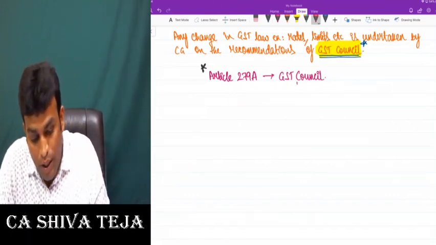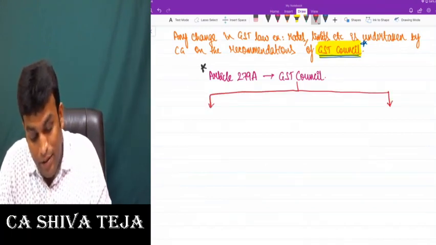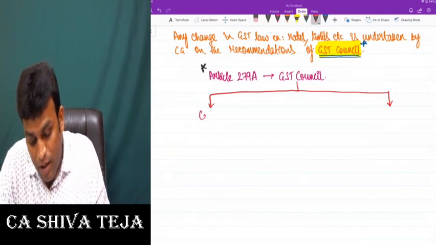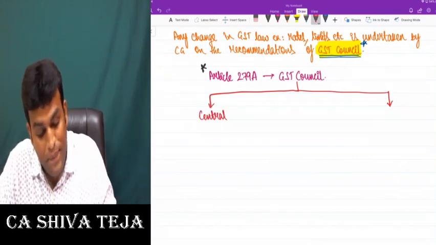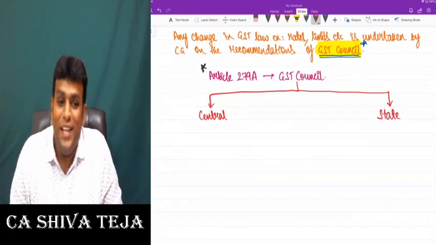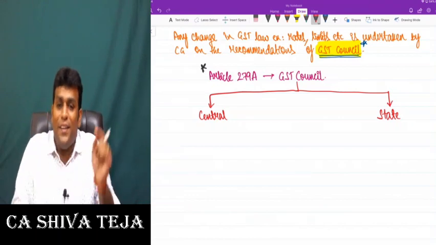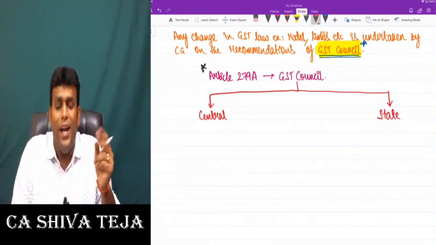Now, let me tell you, in GST Council there are various members from the central side and there are also members from the state side. I repeat one more time, there are members from both sides. And the reason they have put members from both sides is very logical.